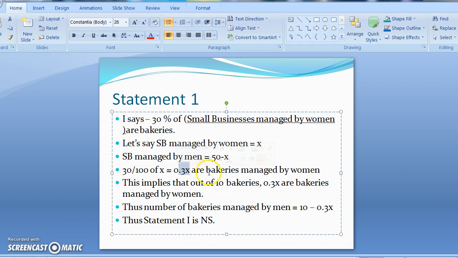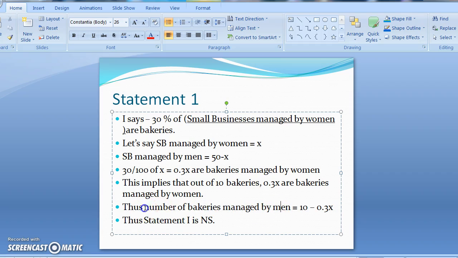So 0.3X are bakeries, and they will be managed by women. Now, what does this further imply? Out of the total of 10 bakeries, 0.3X are being managed by women. And the remaining, that is 10 minus 0.3X, are the number of bakeries which are managed by